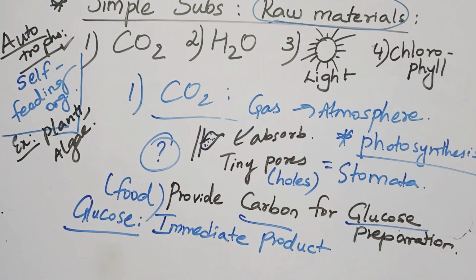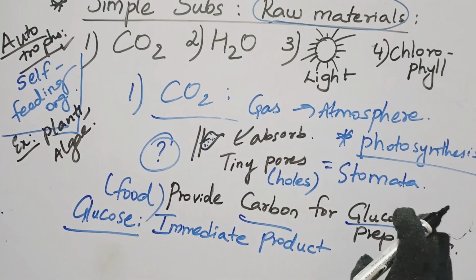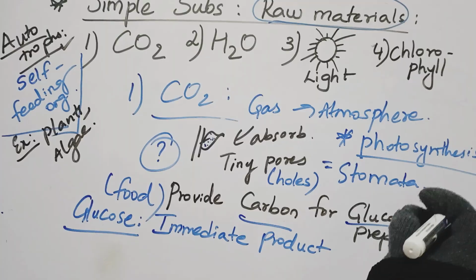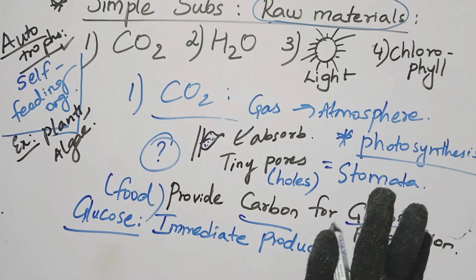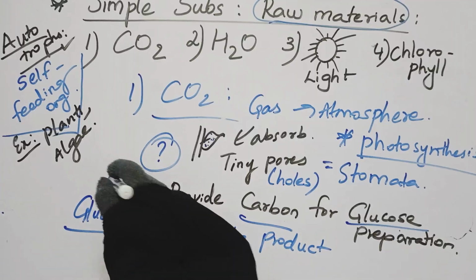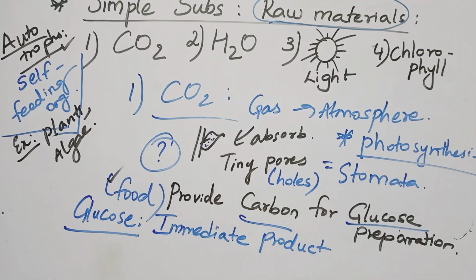So when plants make their food in their kitchen, that process is called photosynthesis. Once photosynthesis is done, the immediate first product of food produced is glucose. In short, glucose is food produced after photosynthesis.